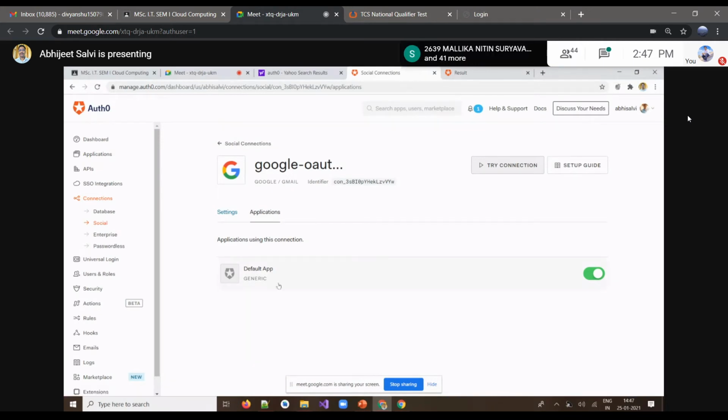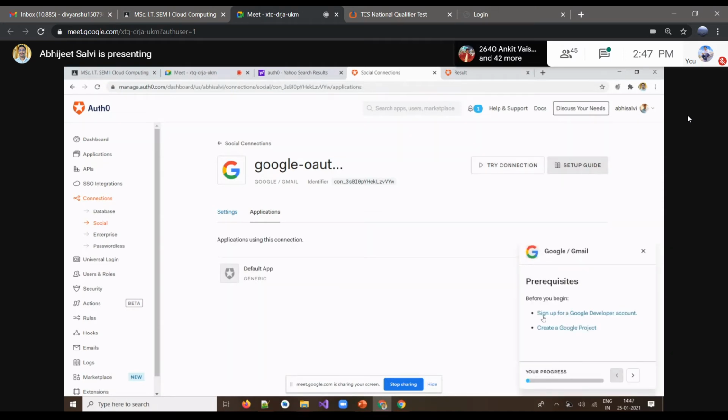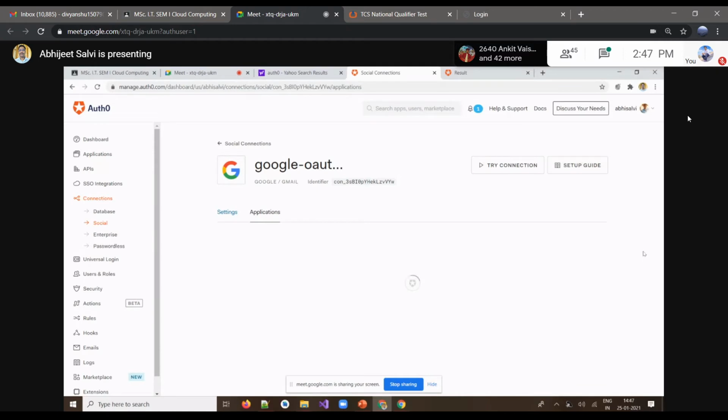We just created this for Google. Now we can use the setup guide, or you can use the available APIs and integrate those APIs in your application to access this. So whenever I would like to access this Google account, I can access it from my own application also. That is also possible. See this identifier: I can integrate that in my application and it can be accessible.